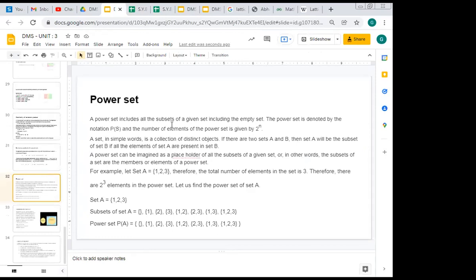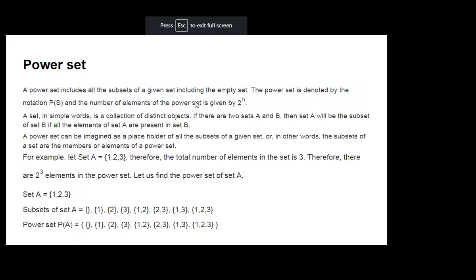A power set includes all the subsets of a given set, including the empty set. The power set is denoted by the notation P of S. Here suppose set A is given as 1, 2, 3. Then the subsets of set A are: the empty set, the set containing 1, the set containing 2, the set containing 3, then the set containing 1 and 2, the set containing 2 and 3, and the set containing 1 and 3. And finally the original set 1, 2, 3.